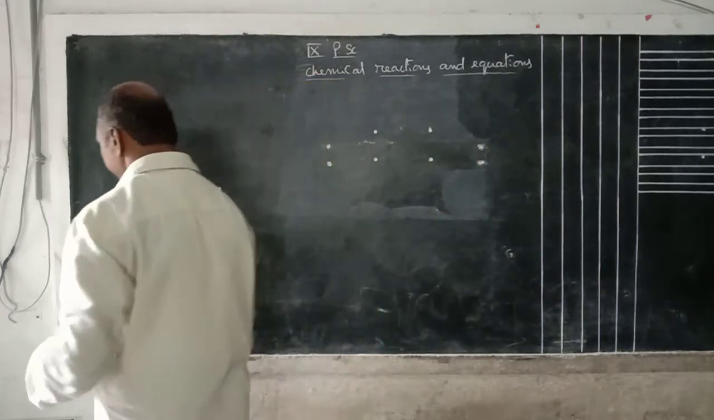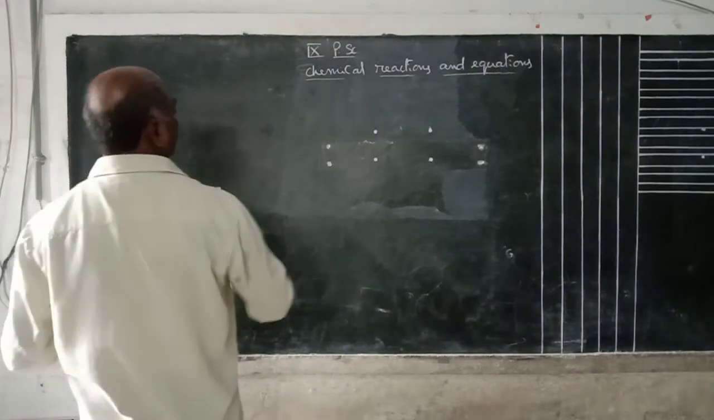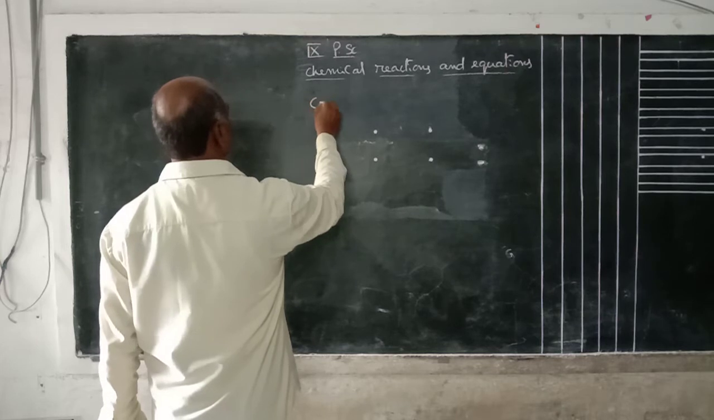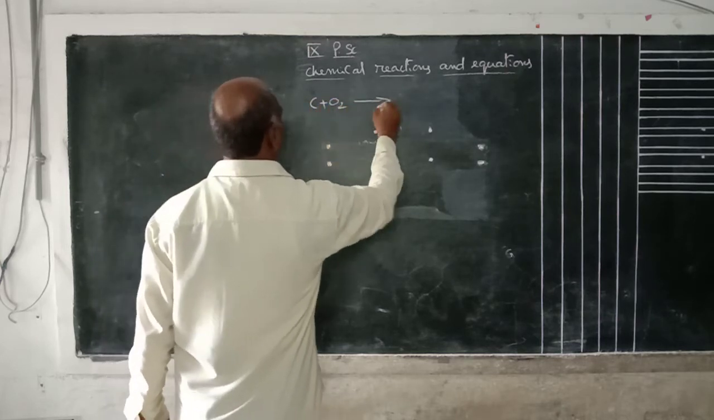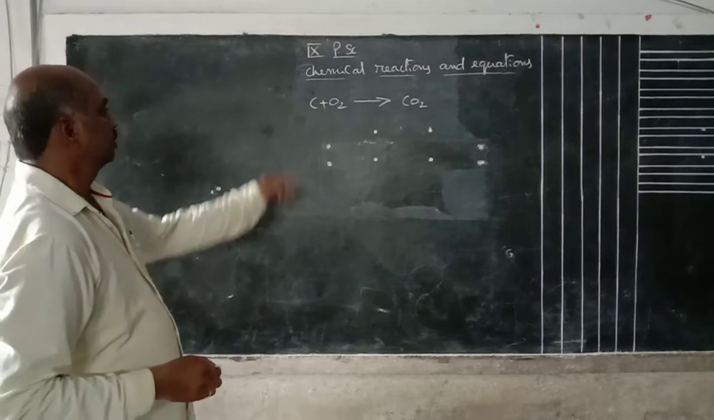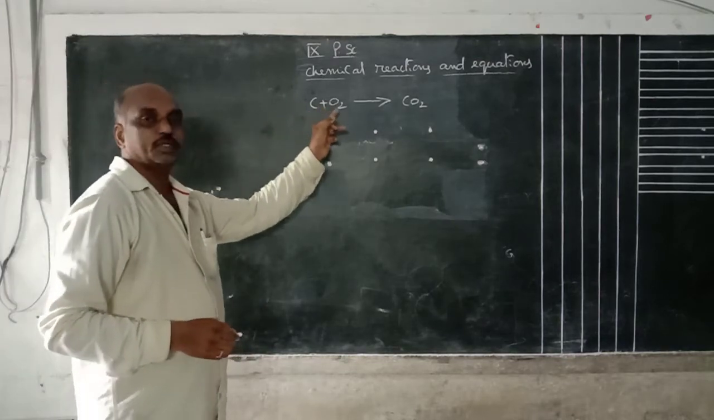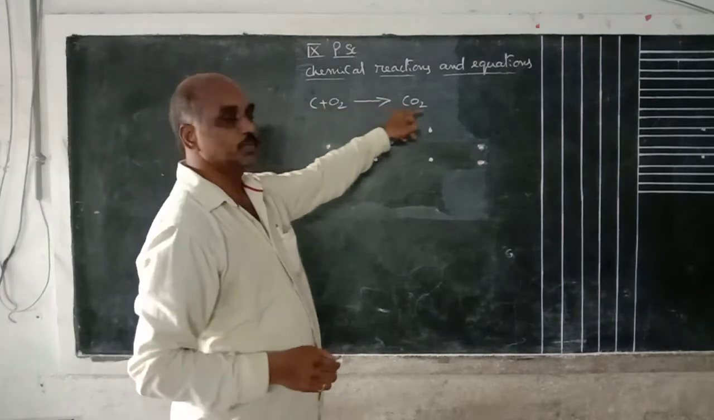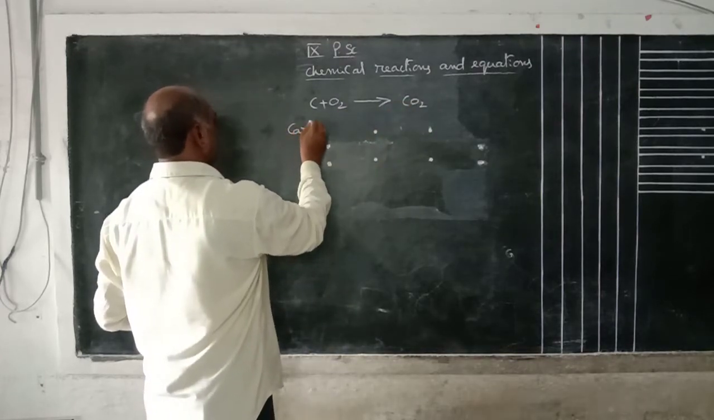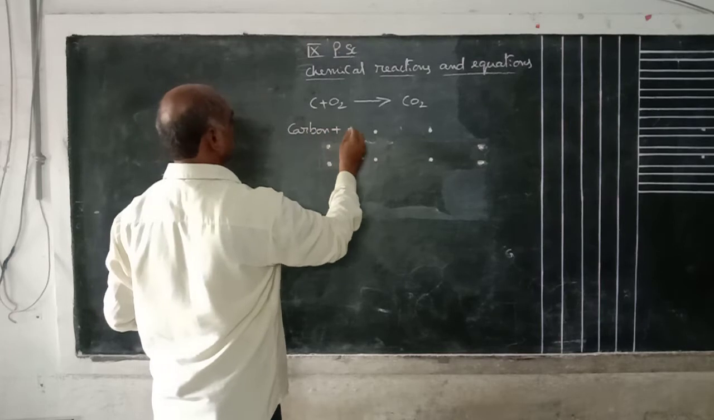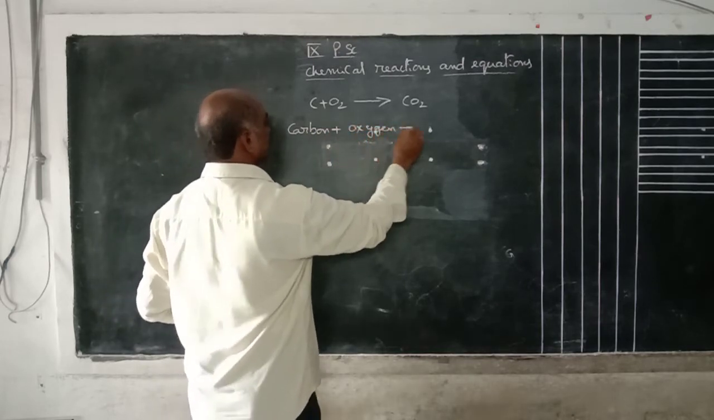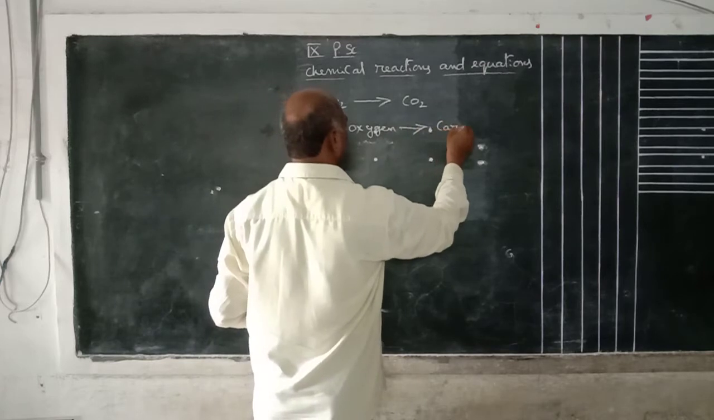Next one is chemical equation. Here suppose C plus O2 gives rise to CO2. In this case, C means what? Carbon. O2 means oxygen. CO2 means carbon dioxide. But we can write like this: carbon plus oxygen gives rise to carbon dioxide.